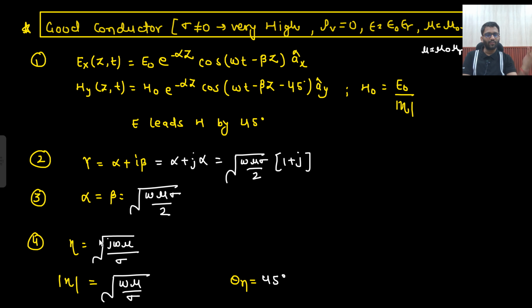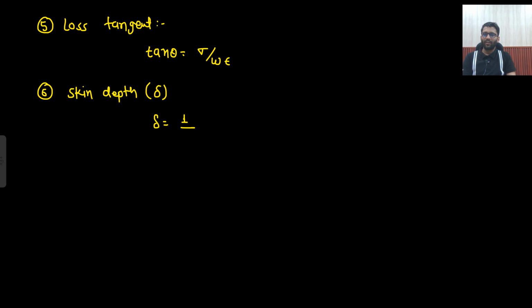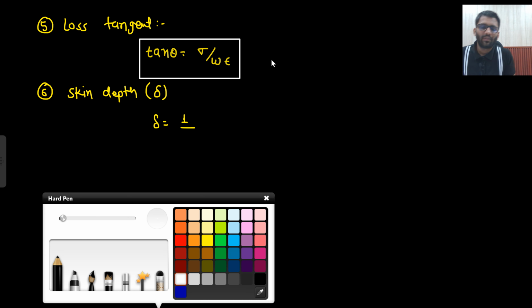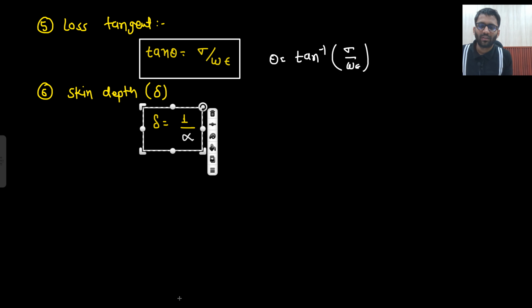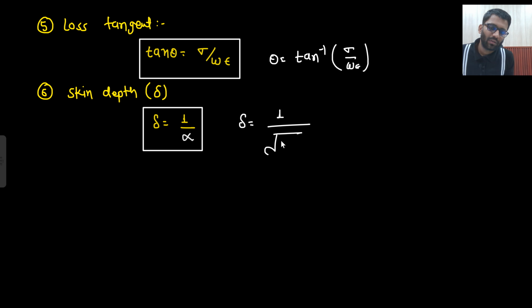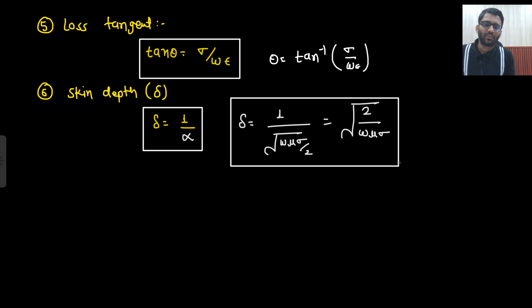In the next video we will solve the assignment, and it will become clearer to you. Loss tangent was this only, right? From there we got the formula of theta, which was tan inverse sigma by omega epsilon. And what was your skin depth, which was 1 upon alpha? This was your skin depth. If you write down the formula of skin depth, it can be written as 1 upon under root omega mu sigma by 2, or under root of 2 by omega mu sigma. Okay, this is the expression of skin depth.